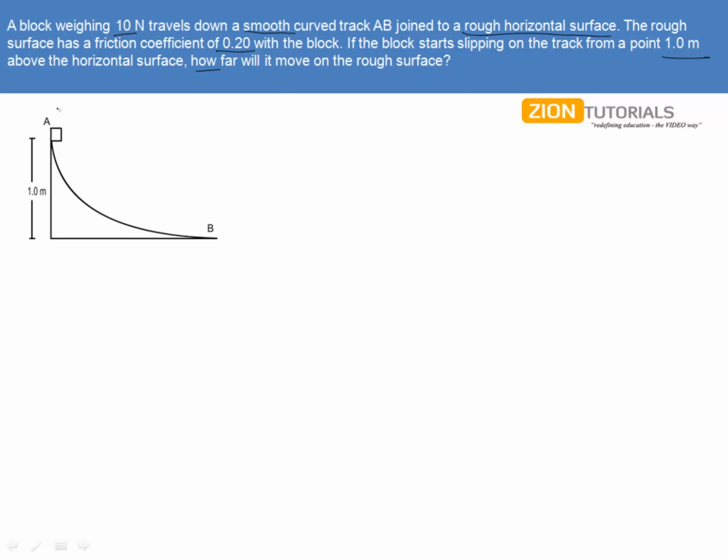Now what is happening in this question is that we have left this block from point A. It will travel down to B. Now gravitational force will be doing some positive work over this, which will result in the increase of kinetic energy of this block. And if the kinetic energy increases, there will be some velocity of this block when it reaches the point B. Now at this point B, there comes a horizontal rough surface on which it will have the initial velocity V.